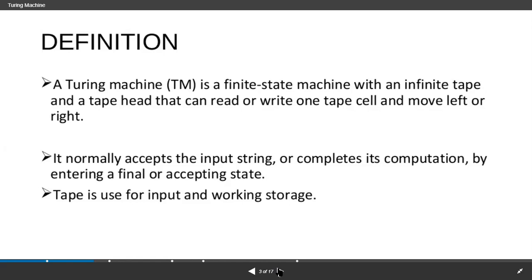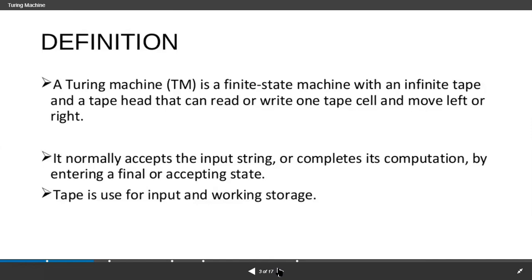Infinite tape means we are storing an input buffer, and with the input head we are reading from each and every cell, reading and writing one cell, and then moving to the left or else to the right.